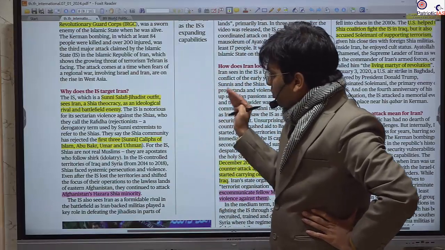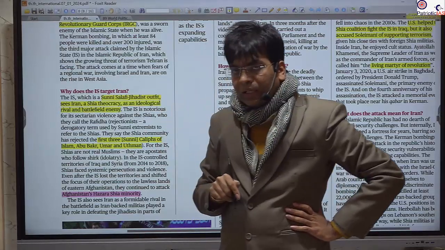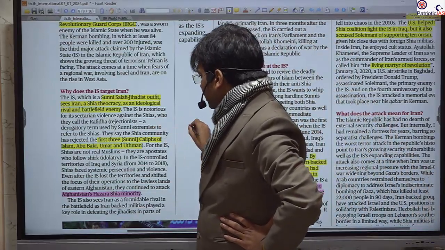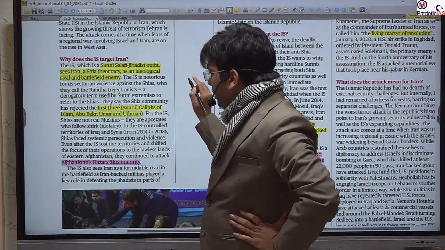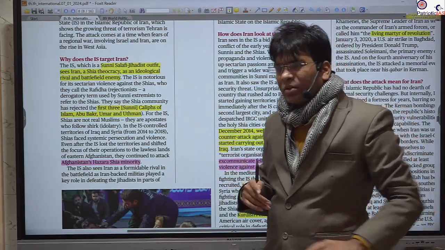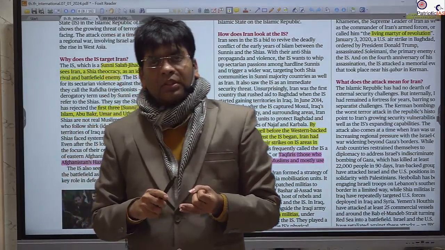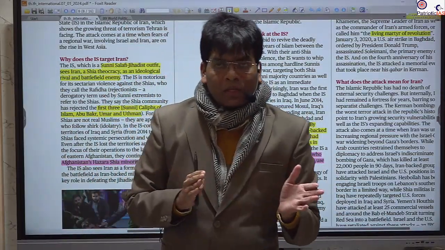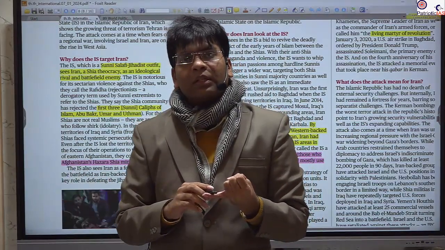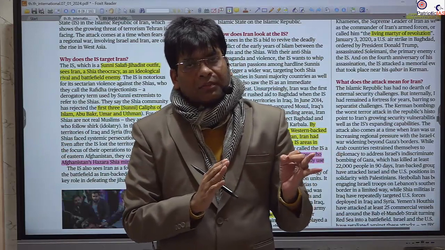IS associates itself with the Sunni Salafi jihadists, and they consider Shias illegitimate, and they also use very derogatory words for Shias, and consider that Shias rejected the first three caliphs. So you should be clear about the difference between Shia and Sunni. After the Prophet Muhammad, there was a dispute about who would succeed him. One community wanted succession in the family line, the other wanted succession by election.